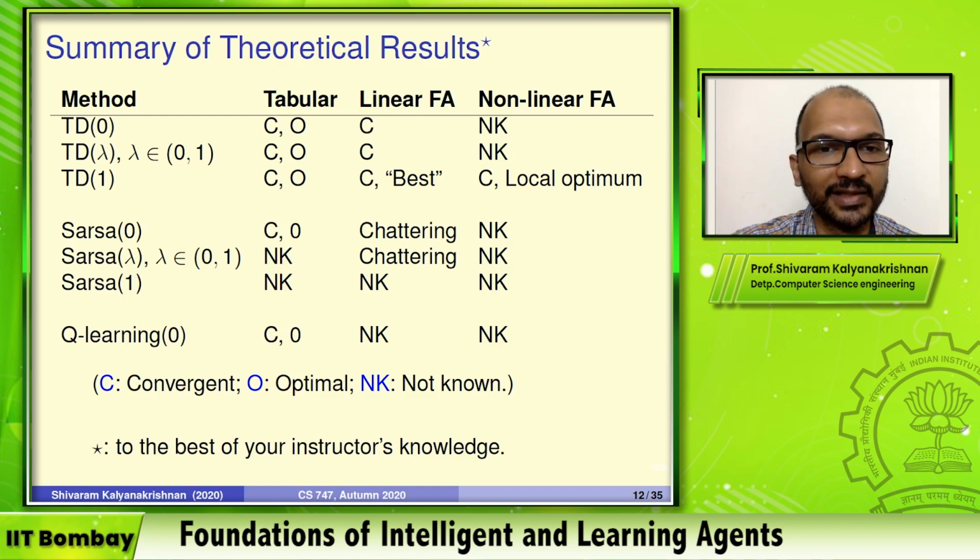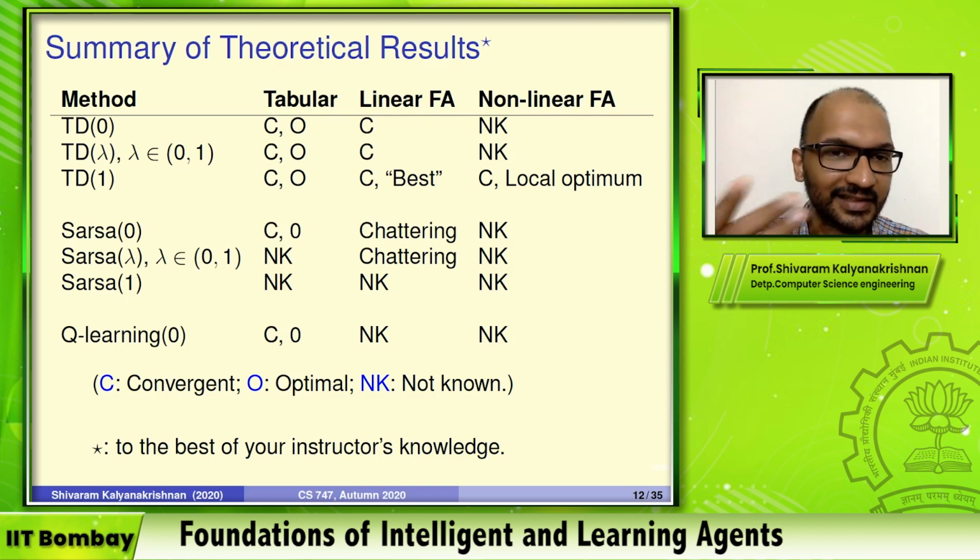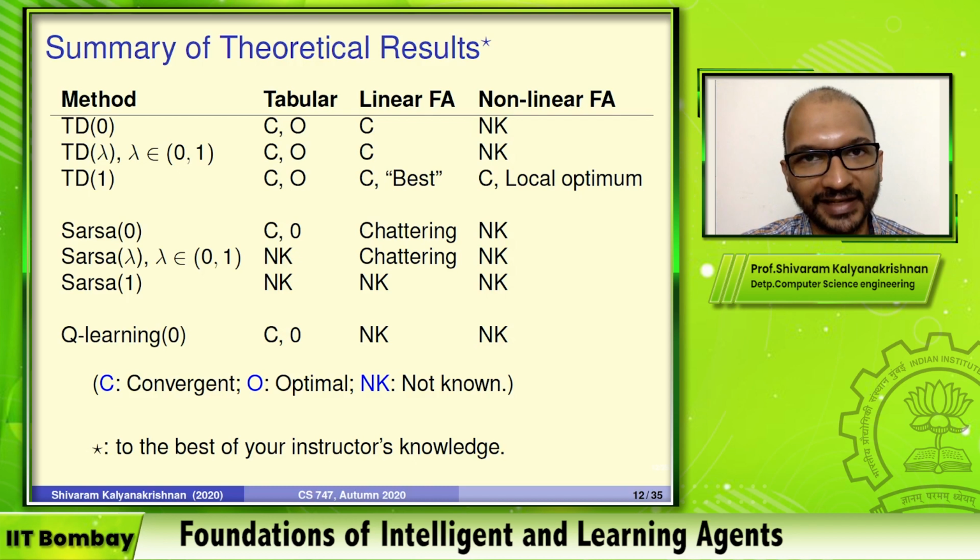limit. With Sarsa lambda, with lambda greater than 0, it is not known whether there is convergence, at least to the best of my knowledge. Maybe it's been done. If somebody finds a proof that Sarsa lambda also converges to the optimal policy, do let me know. So even with the tabular case, there is some uncertain ground when you're doing an intermediate amount of bootstrapping, or you're using the Monte Carlo returns. The difference between this and this is control. You're changing your policy as you go along, and that's the technical difficulty.